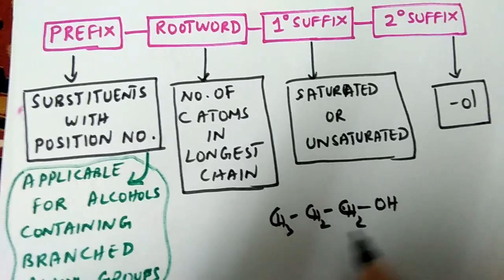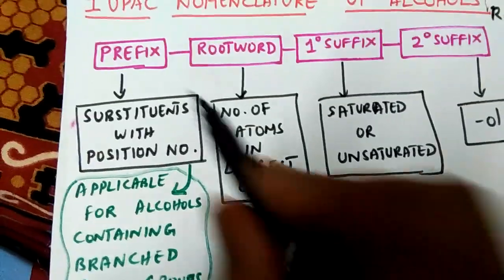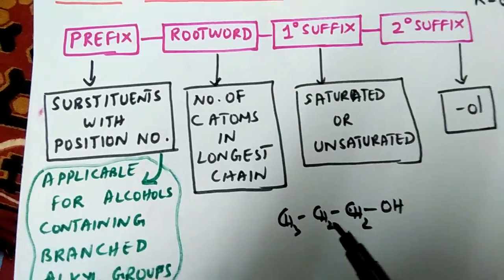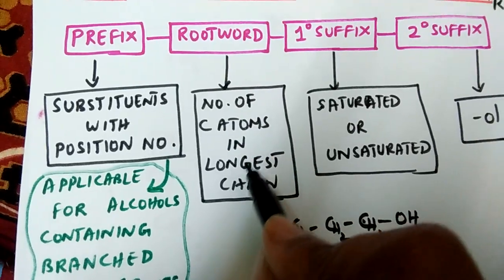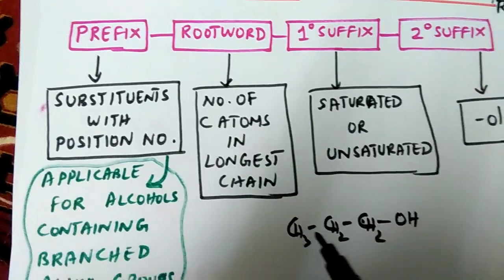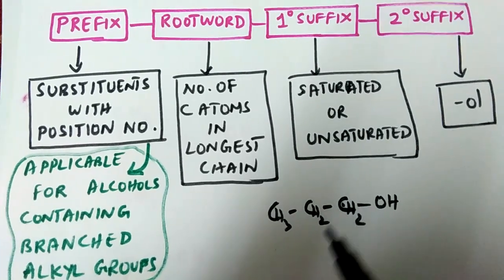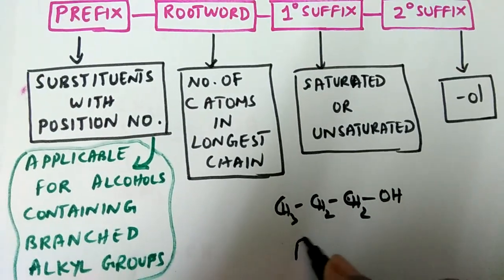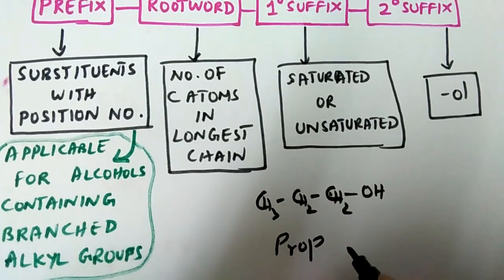This alcohol doesn't have a substituent, so it will not have a prefix. It will only have a root word. What is the root word? It is the number of carbon atoms in the longest chain of the alcohol. This is the chain of the alcohol. How many carbon atoms? 3 carbon atoms. Then what will be the root word? When there are 3 carbon atoms, the root word will be prop.